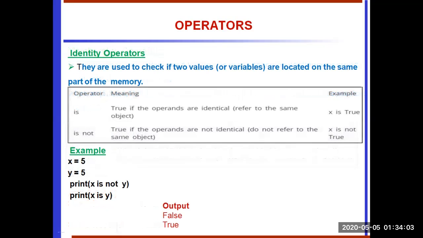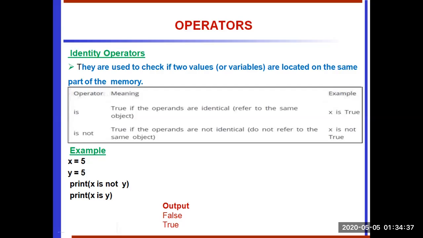Identity operators are used to check if two values or variables are located in the same part of memory. Two variables that are equal does not imply that they are identical. The two identity operators used are is and is not. Is is true if the operands are identical. Is not is true if the operands are not identical.